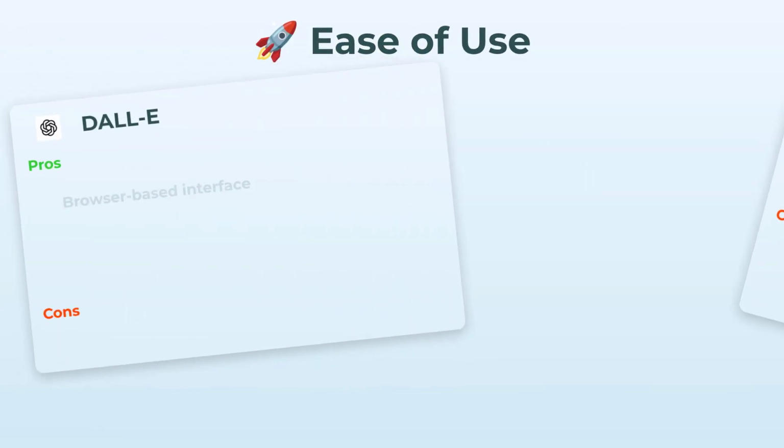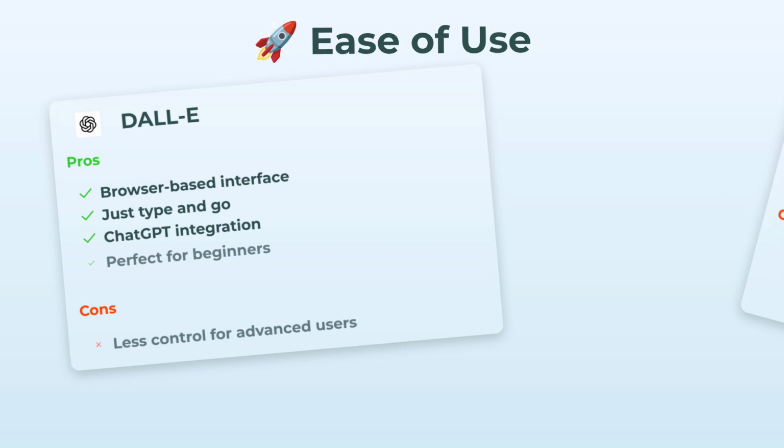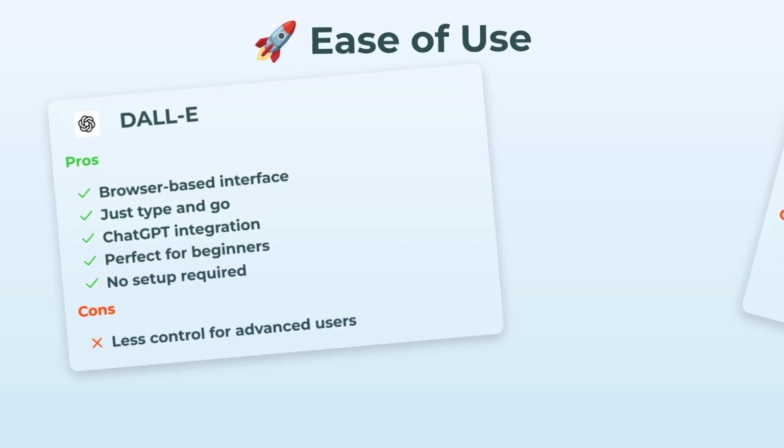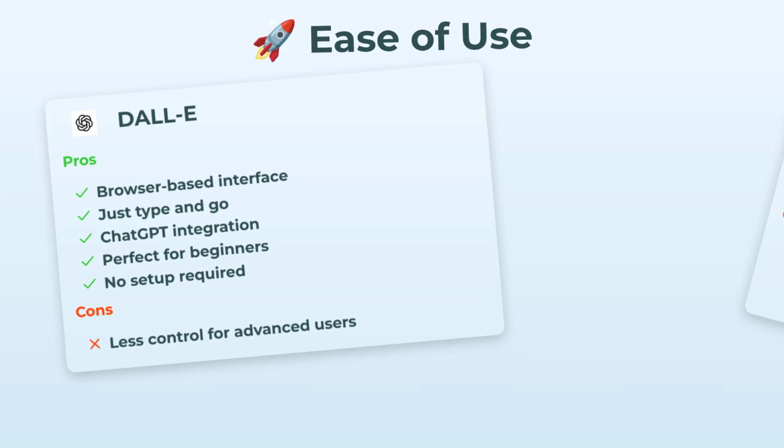Ease of use. DALL-E is quite literally the easiest tool out there. It's all in your browser, you just type and hit generate, and you're done. Beginners, marketers, busy folks, you'll love it. Only downside, you can't do the advanced stuff.